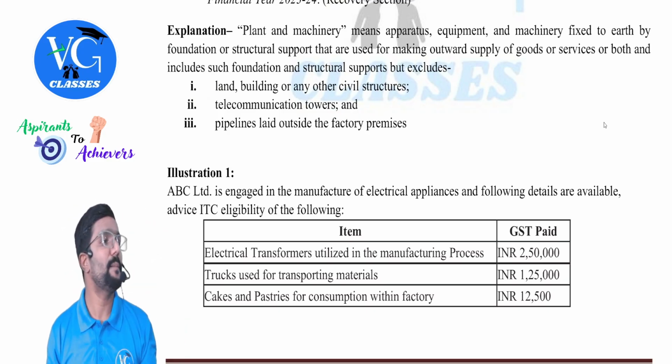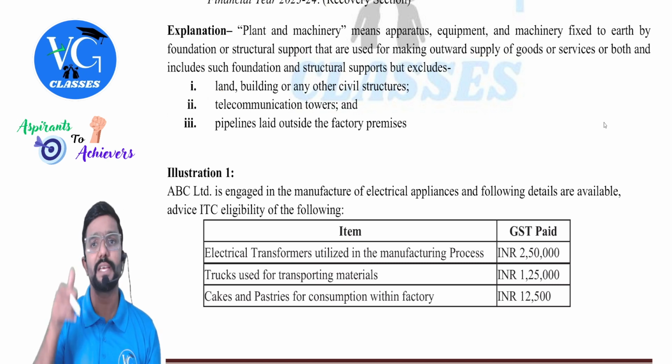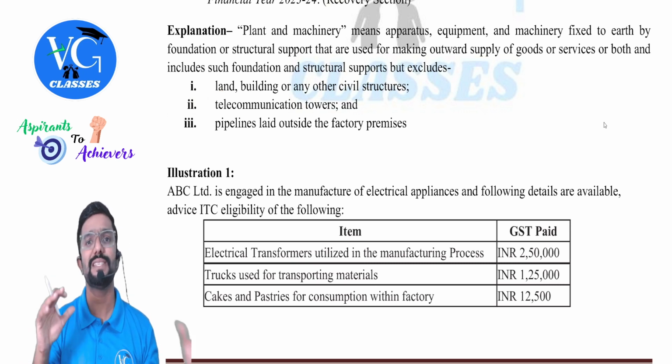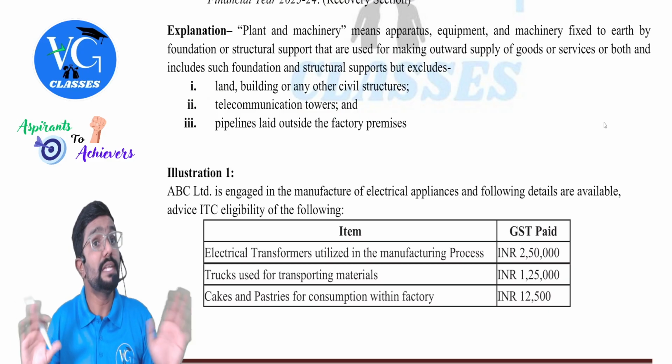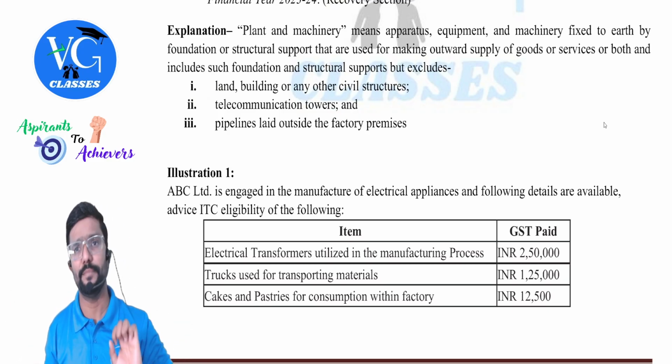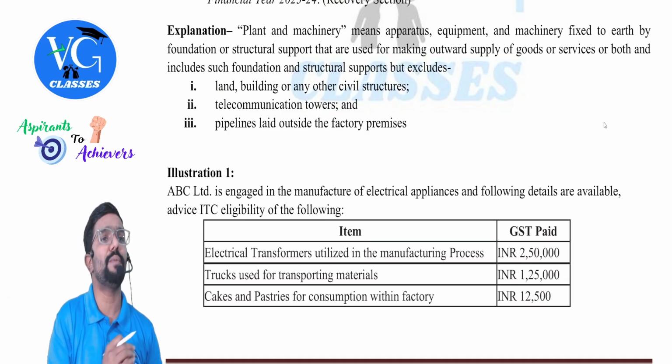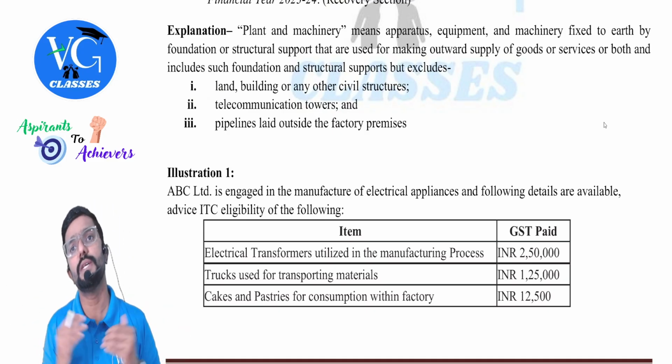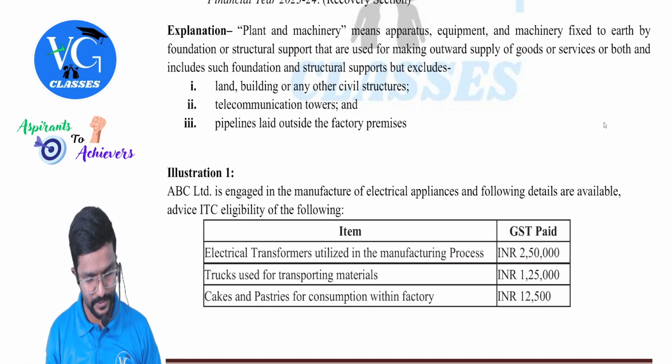It is a part of plant and machinery. So that means credit is available, sir? Yes, because it is attached to the land. Sir, it is not a land. Clear, sir? Inside the land, we have formed a pipe or we have formed a way to pass of any of these goods or services. Yes.